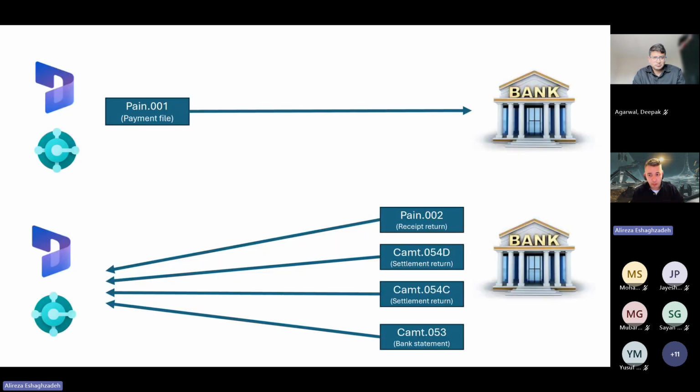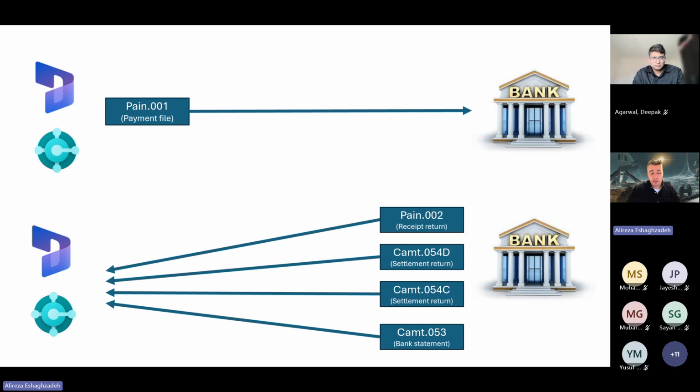If we want to visualize how it works, no matter which ERP solution you have, Business Central, or Dynamics 365 Finance and Operations, we send a payment file to the bank, and we receive these four files separately from the bank. PAIN 002 is the receipt file.